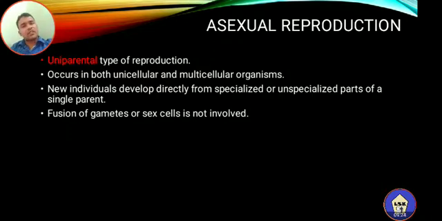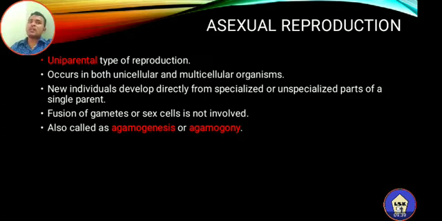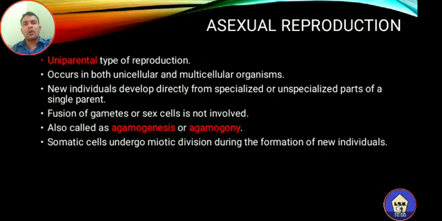Normally in asexual reproduction, there is no fusion of gametes and no involvement of sex cells. See, asexual reproduction is also called agamogenesis, meaning reproduction without the production of gametes. That's why it is called agamogenesis, or it is also called agamogony. So agamogenesis or agamogony is nothing but the asexual mode of reproduction.